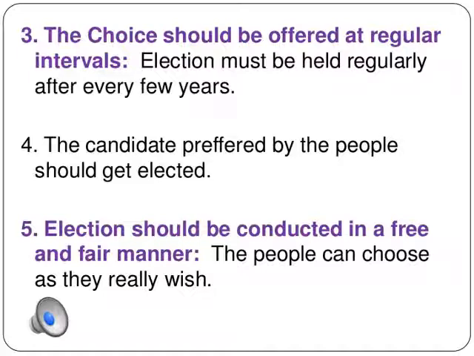The fourth is that the candidate preferred by the people should be the one elected. Whoever gets the majority vote should be elected as the representative of the people. Fifth is that elections should be conducted in a free and fair manner where people can choose as they really wish. As I have already discussed in the second point, it is the same: no one should force any of the people to vote for any party, and they should really be able to choose the person they want to give their vote to.